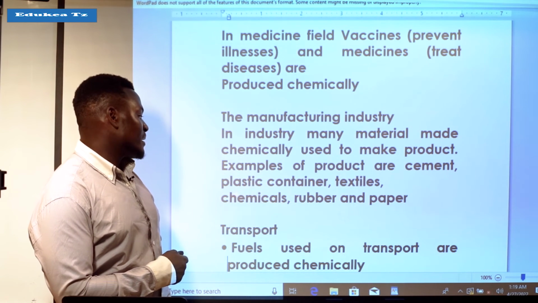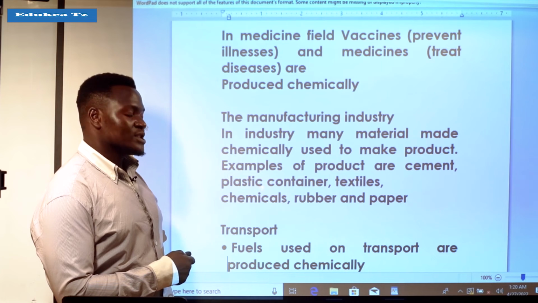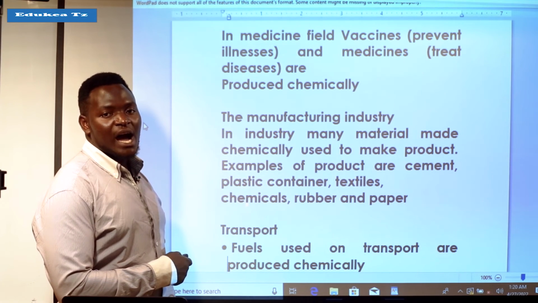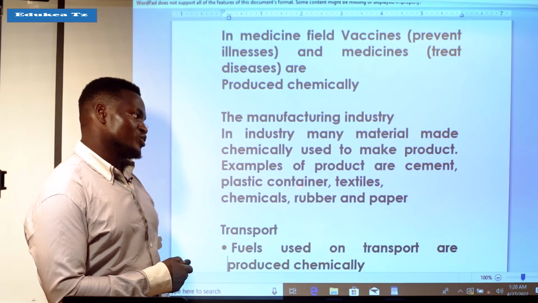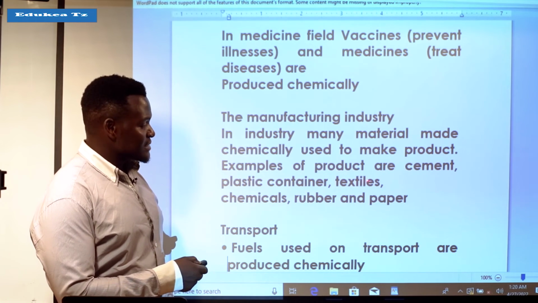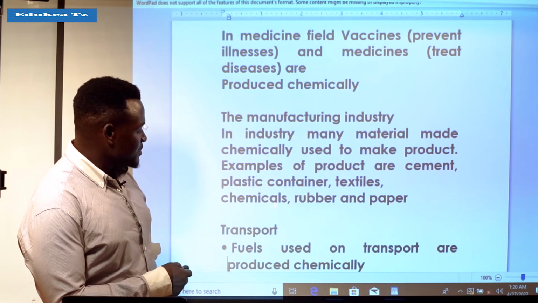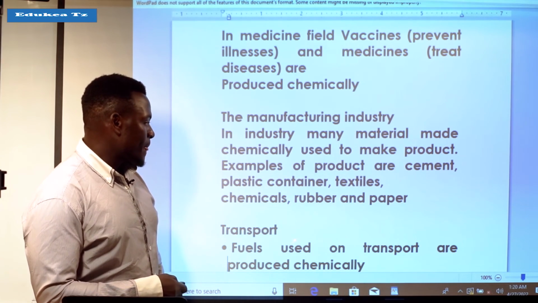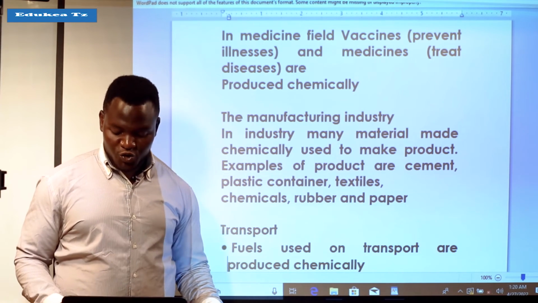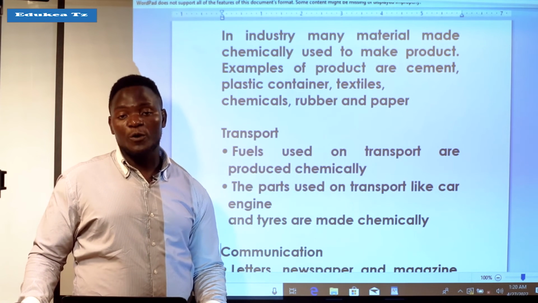Also plastic containers, how they are made, is just the application of chemistry. Textiles are also an application of chemistry. We also have chemicals, rubber and papers. Then we come to the issue of transport.